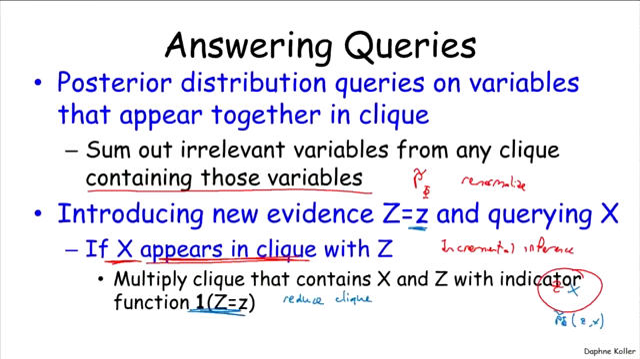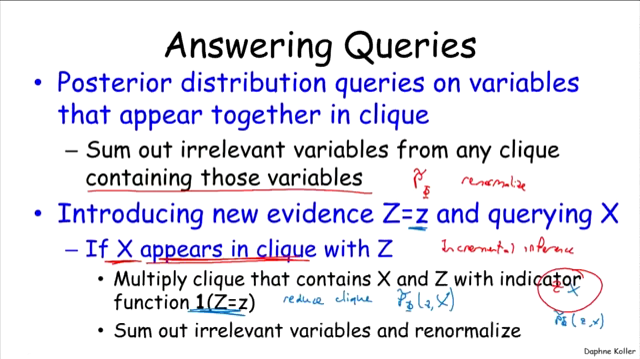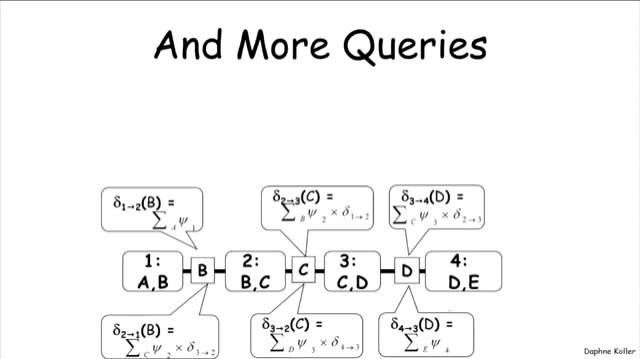And then I end up with p tilde phi of little z comma x. And in order to get a posterior, I can sum out the relevant variables and renormalize. I can do incremental inference. Okay, well, that's the easy case if the two variables are together in a clique.